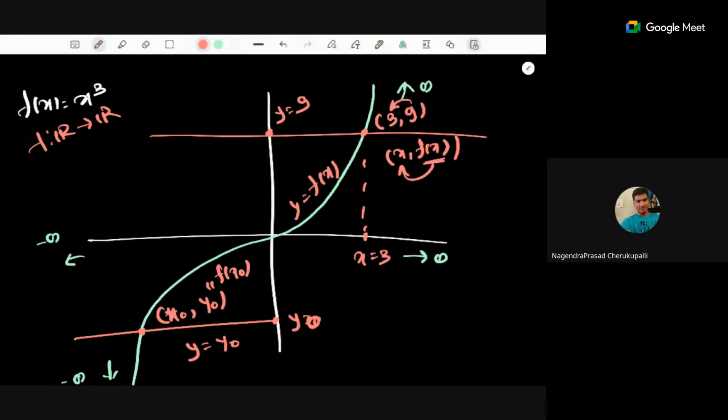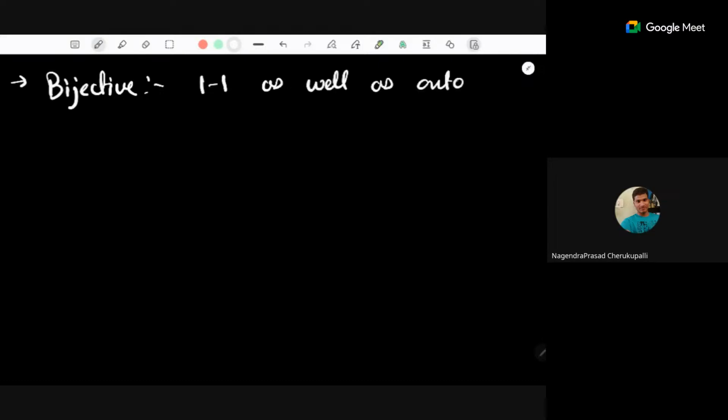So these are one-one and onto functions. Now there is one more kind of function, the bijective functions. Bijective functions are those functions which are one-one as well as onto. If you have both properties, then that function is a bijective function. Now, for every bijective function, we can define the inverse of a function.